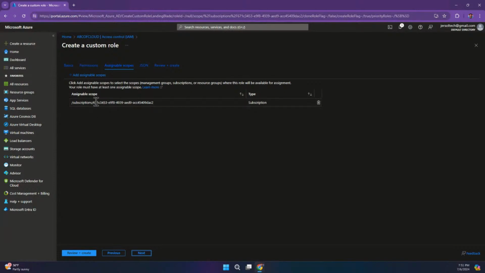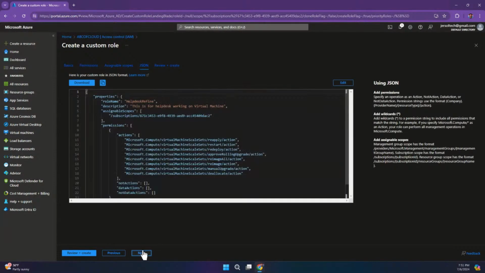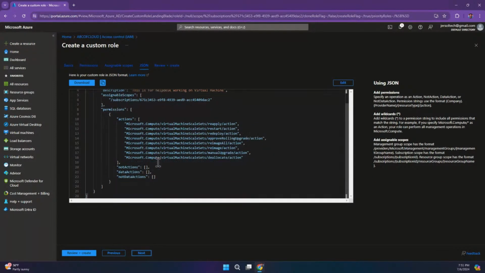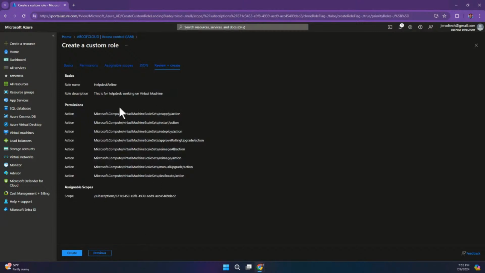I would just leave this here, and then I'm going to go next, and you can see what it looks like. I can choose to download this and keep it. Most times you can even download from the Microsoft built-in roles for Azure and then edit it the way you want it. So I would not be using this right now, because I'm just selecting actions, and the actions are not that much. So I'll go next, and once I go next, I can then create this particular role.